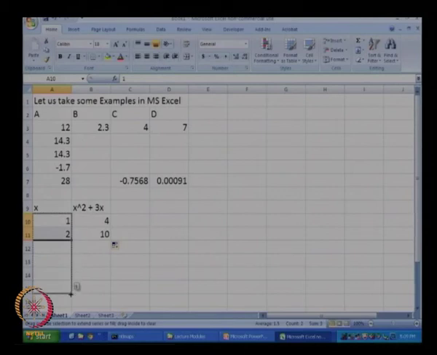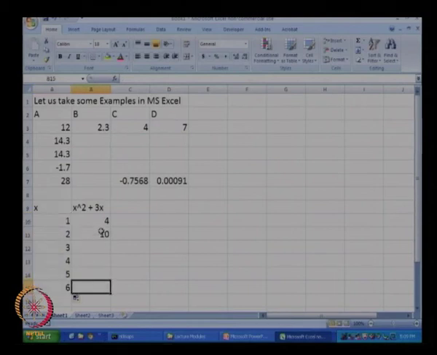When I drag it below, as you can see in the small square that appears next to my cursor, I see a number 6, that means I have dragged enough to get up to number 6. Excel has automatically filled in all these numbers. Now what you can do is take this and again drag it below and you will get this formula repeated each time.